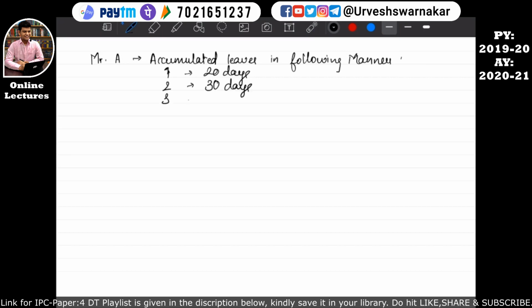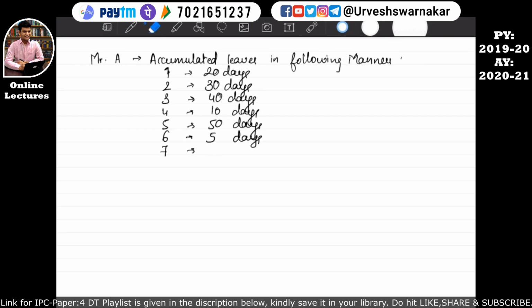In year 3 he had accumulated 40 days. In year 4 he had accumulated 10 days. In year 5 he has accumulated 50 days. These all are the paid leaves that have been accumulated by Mr. A. And in the 6th year he has accumulated 5 days, and in the 7th year he has accumulated 20 days. So we need to make a total of this.